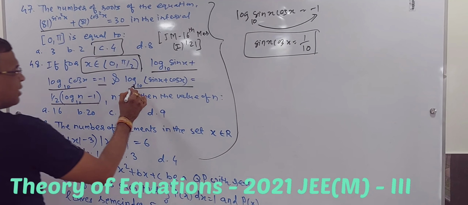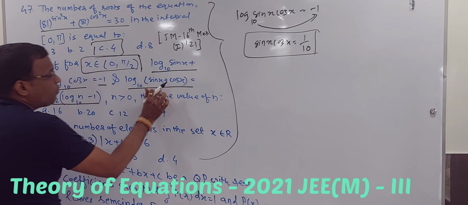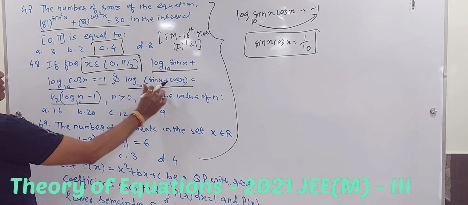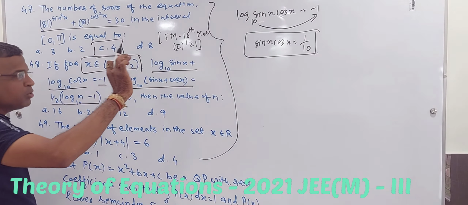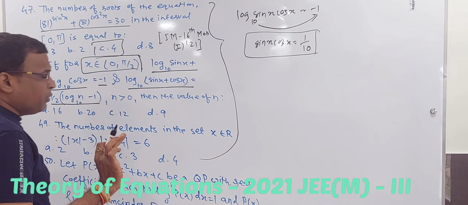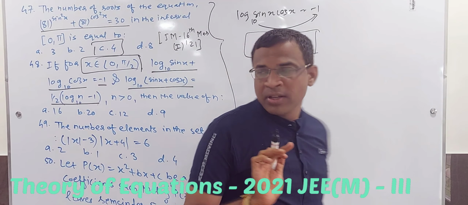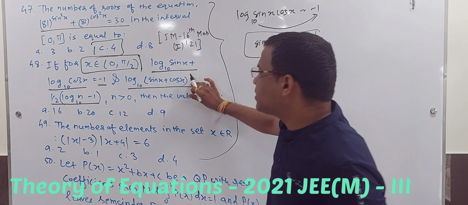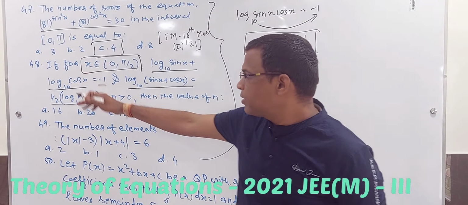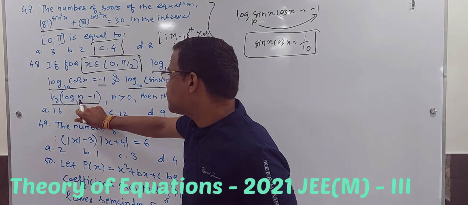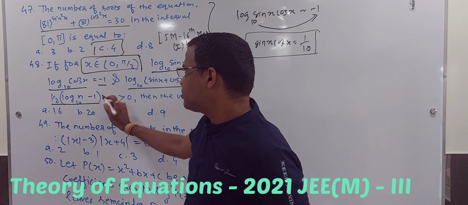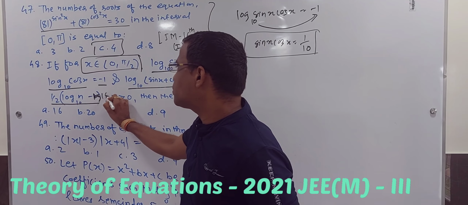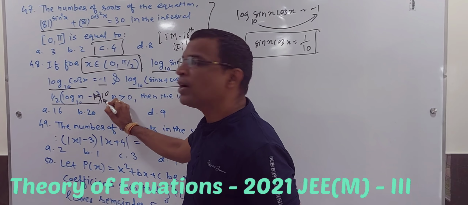Proceed. Remember, you can't apply this rule here because it is log of m plus n and you don't have any rule for that. So the only way to solve this is to cancel log. That means create log on the right hand side of the equal to sign and then solve it. So it is half log n to the base 10 minus 1. Can I say this one as log 10 to the base 10? Because here the base is 10.